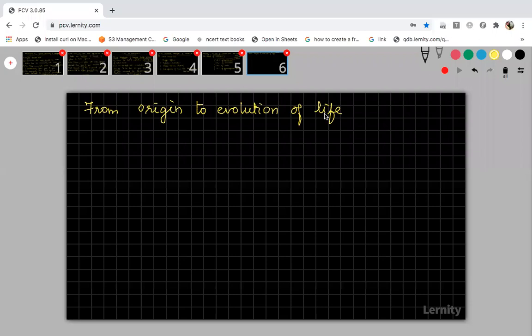So they gave so many theories: theory of chemical evolution, theory of organic evolution. So based on evolution of life on Earth, many theories have been proposed. So finally, from origin to evolution on Earth, the origin of life on Earth was about 3 billion years ago. Okay, 3 billion, not millions, students, billion. 3 billion years ago.